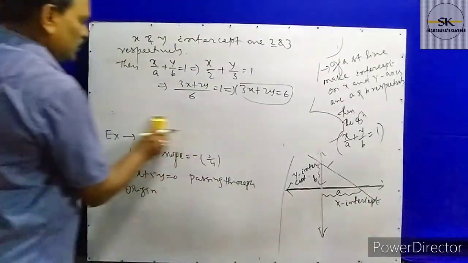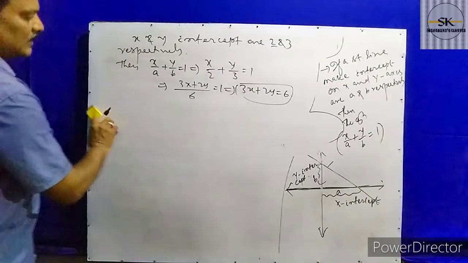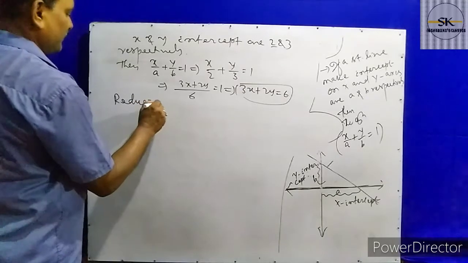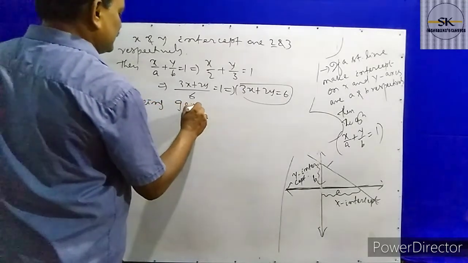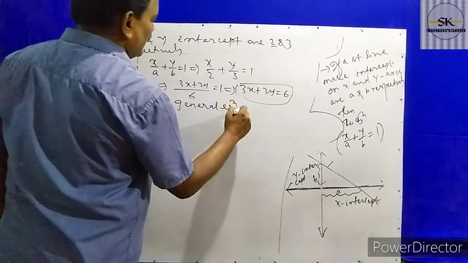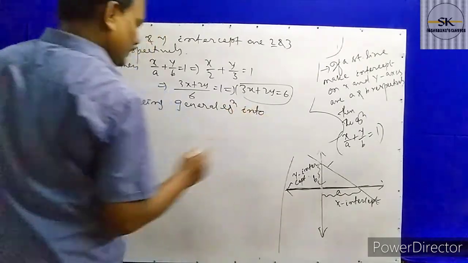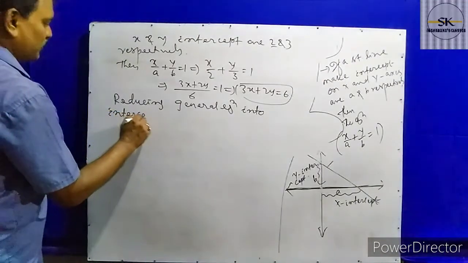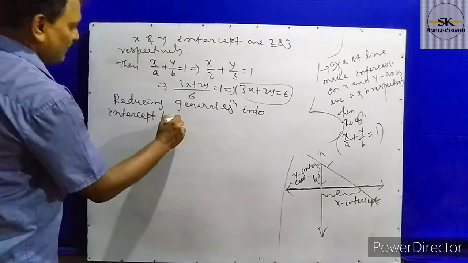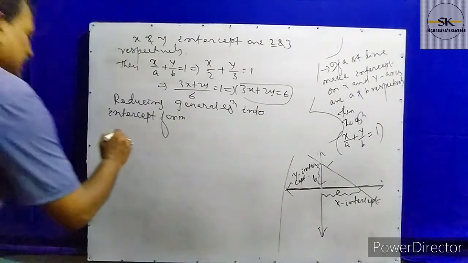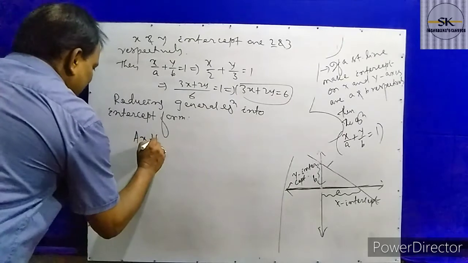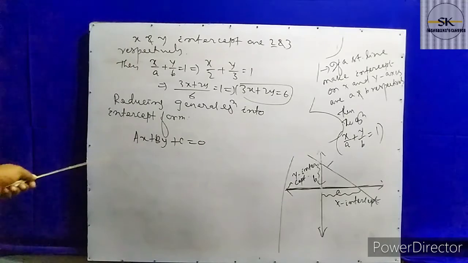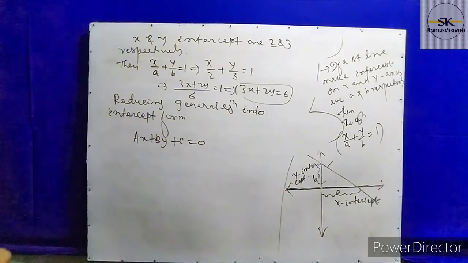Another thing to remember: reducing the general equation into intercept form. Suppose the general equation is ax plus by plus c equal to 0.